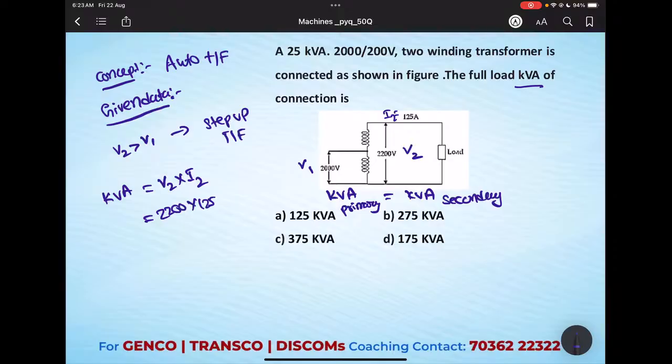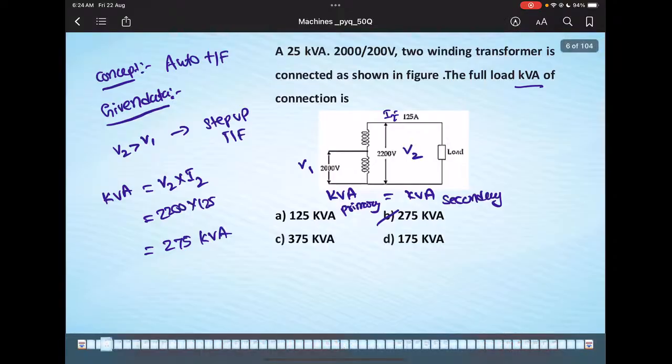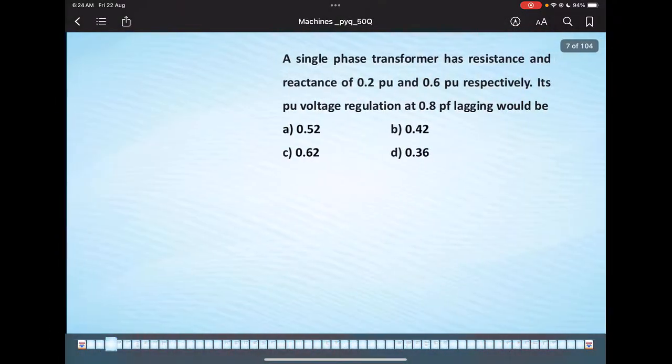Please calculate and chat in the comment box. 2200 into 125, it will come around 275 kVA. Understand? Option is B. Is it clear? Okay, we will move on to the next question.